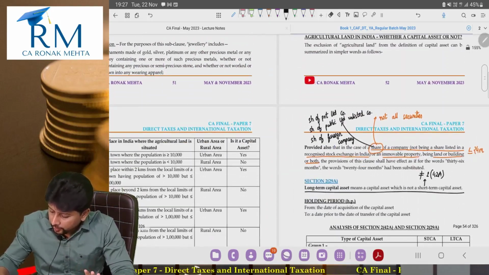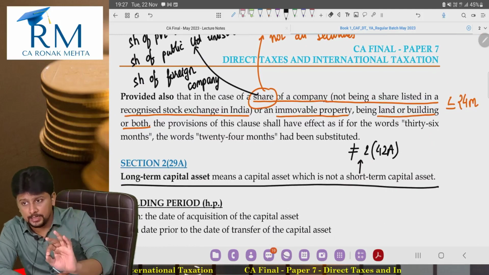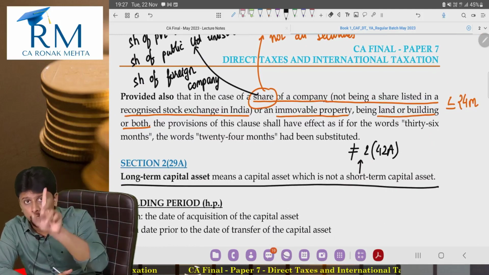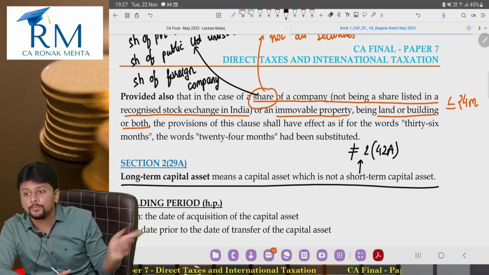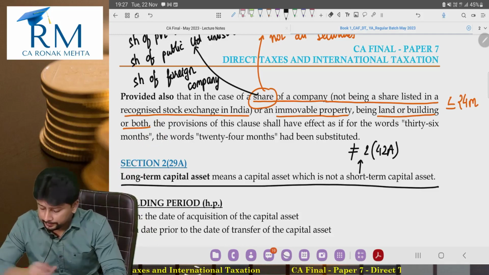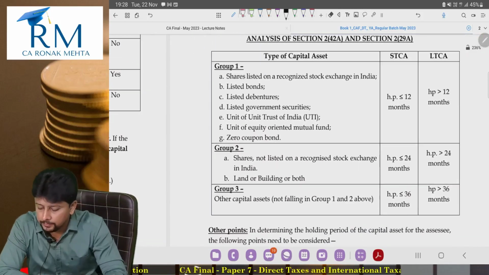They will fall in the 24 months criteria because they are shares of a company. A foreign company is a company but not listed in India, could be listed elsewhere, we are not concerned. Then 24 months will apply. So see this. This is the analysis and the table which